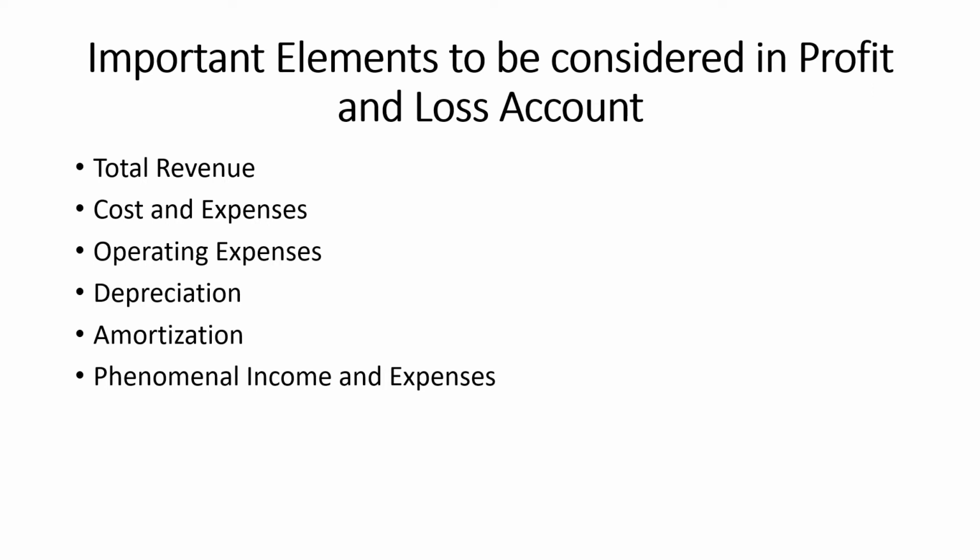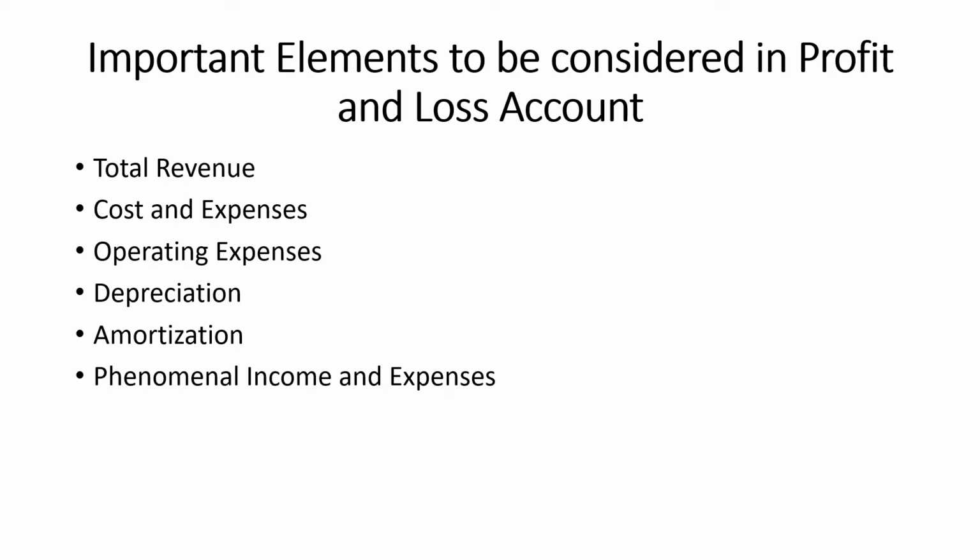The methods are total revenue minus direct cost minus indirect cost. This is one of the methods. The other method is gross profit minus operating expenses minus depreciation minus amortization. And the other method for calculating income from operation is net earnings plus interest expenses plus taxes.